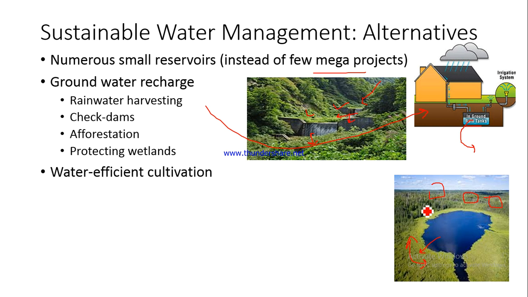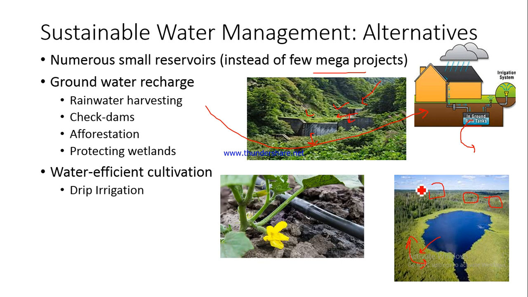Then we can go for water efficient cultivation. I have given you a brief idea about water efficient cultivation. For example, I've talked about those kinds of crops which require less water. Now this is an example of drip irrigation. We've been talking about this. See, a hole has been bored into this particular pipe, and it is feeding the roots directly. So there is less usage of water, and the water is directly reaching the intended point. It's not getting wasted here or here. So there is less wastage, and less wastage in evaporation also.